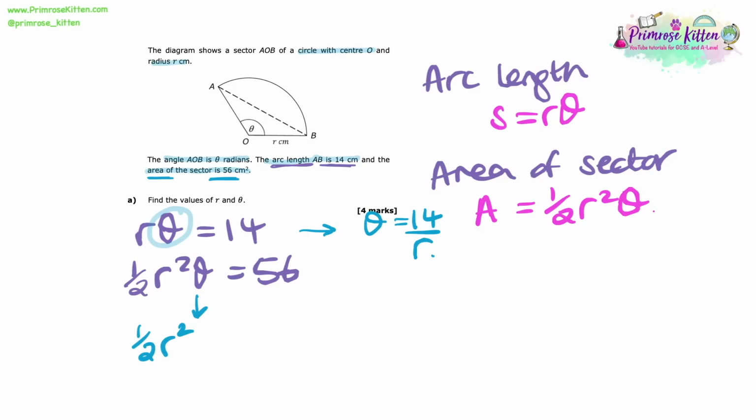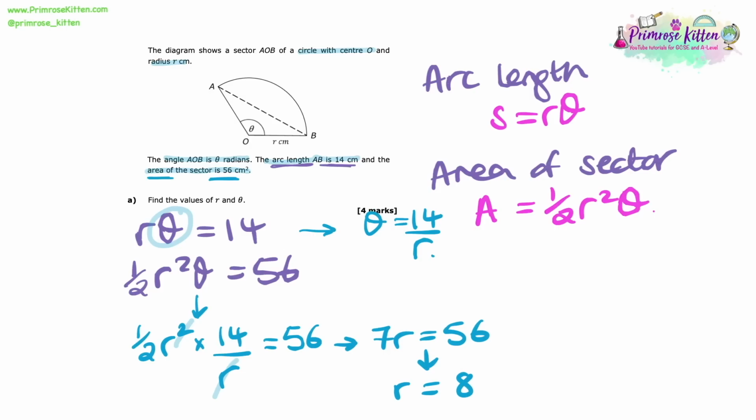If I now substitute that into the second equation, I get a half R squared times by 14 over R equals 56. So now if we cancel out one of the R's and also multiply the half by the 14, we get 7R equals 56. Now rearranging this and doing 56 divided by 7, I get that R equals 8.